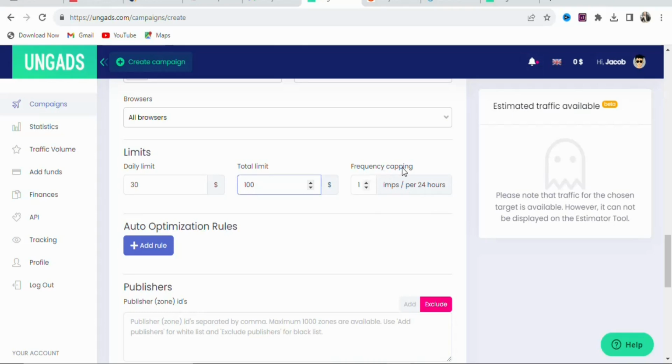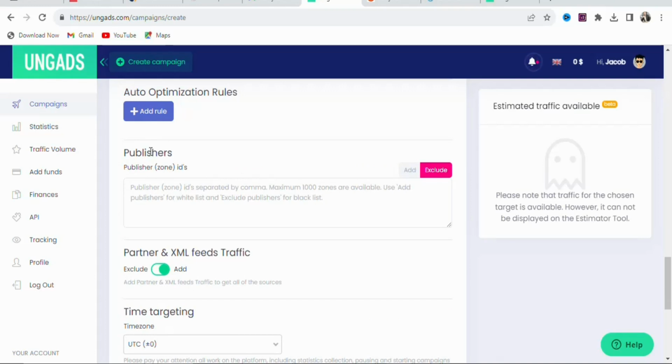Once that is done, you can see frequency capping. How many times do you want a person to see your ad in 24 hours? You can see once. If you want, you can increase it to twice or thrice. Any number of times that you want a potential visitor to see your ad, you can select it right here. In this case, I'm going to select twice. I want a potential visitor to see my ad twice in a day.